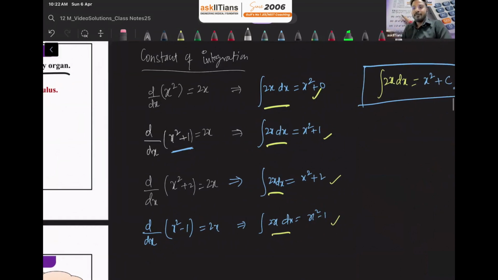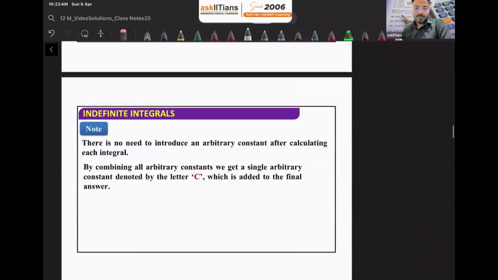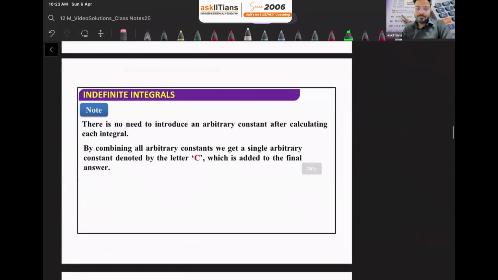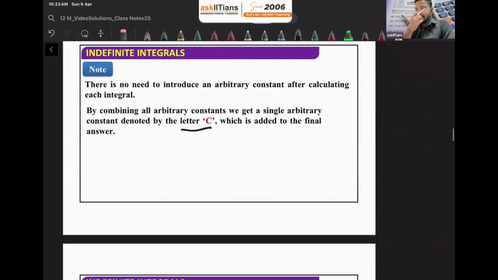We are doing indefinite integration. Now, if you read this point, there is no need to introduce any arbitrary constant after calculating each integral. By combining all the arbitrary constants, we get a single arbitrary constant denoted by the letter C, which is added to the final answer. It means what? Let's suppose